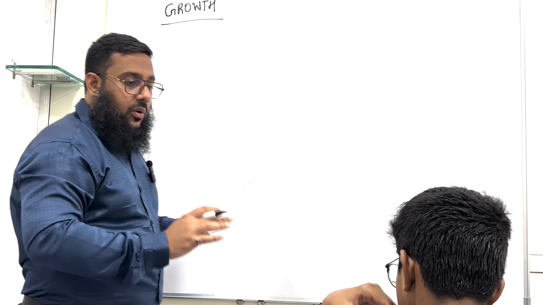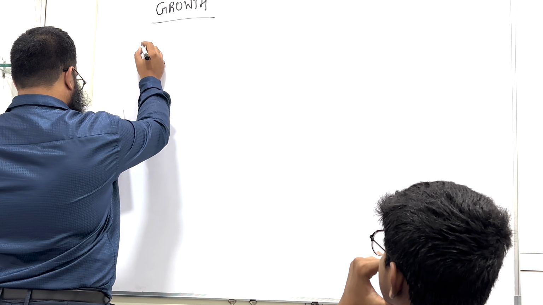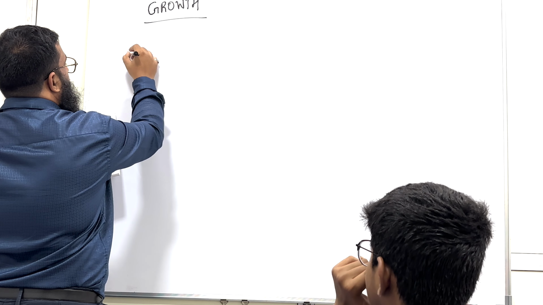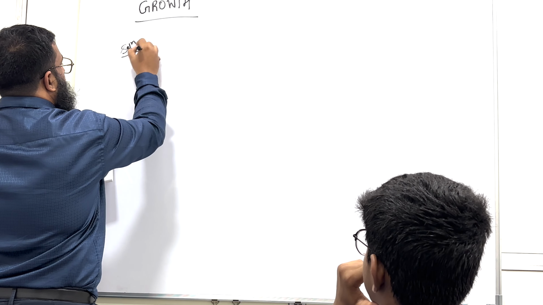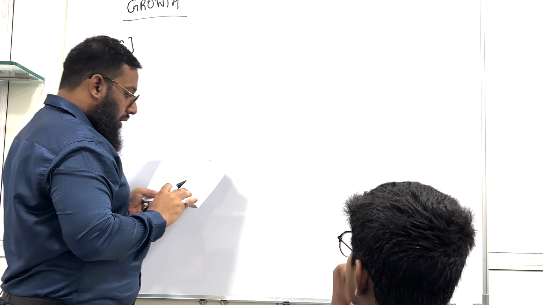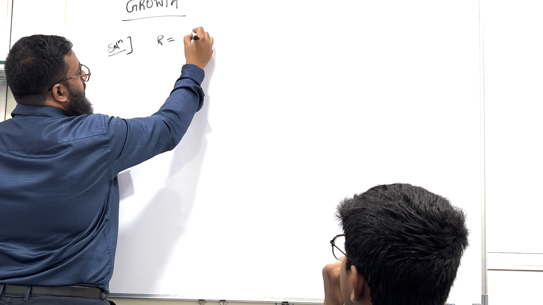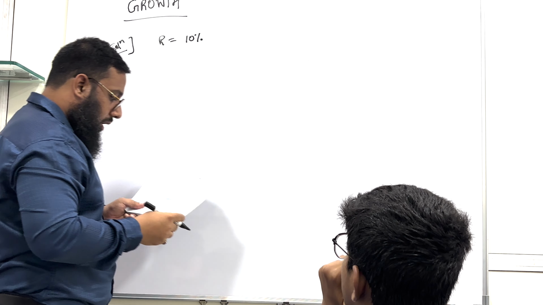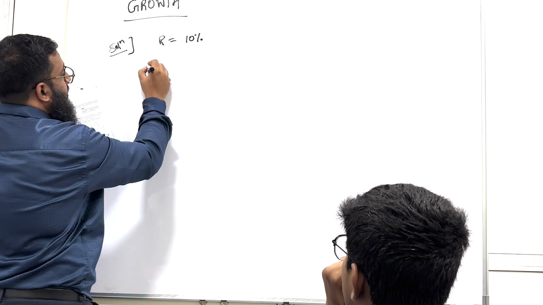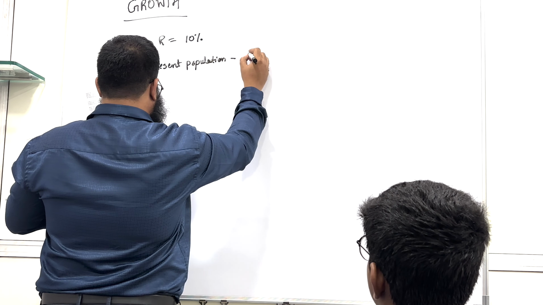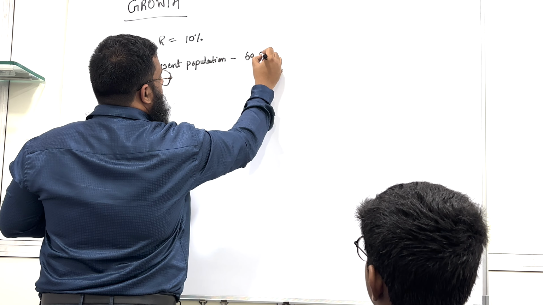First we'll write what is given. Solution. Rate is 10% and present population is 60,500.